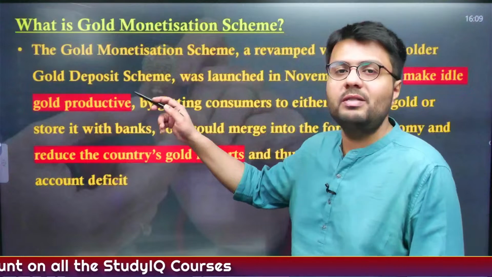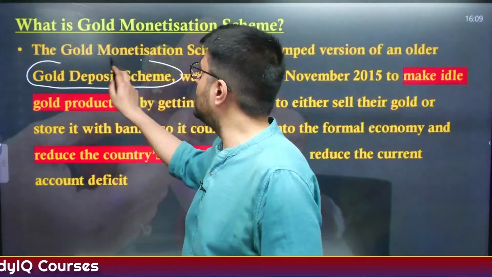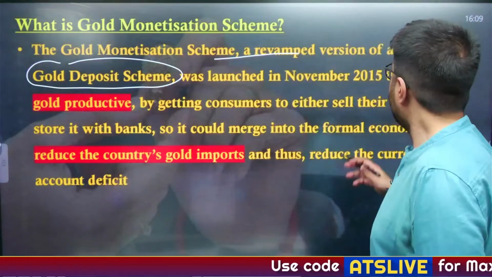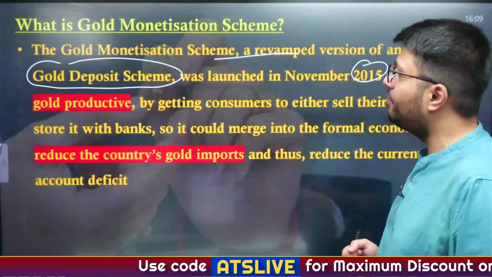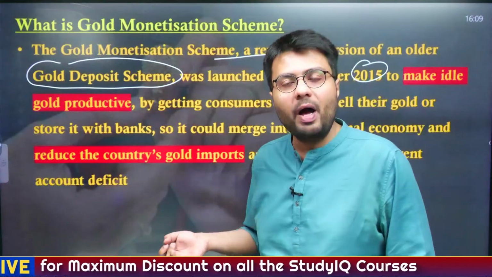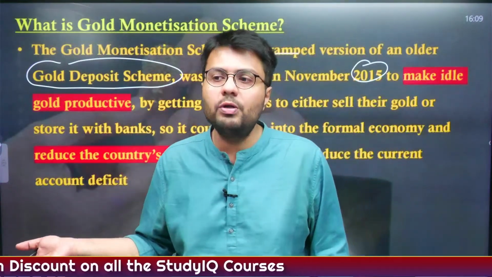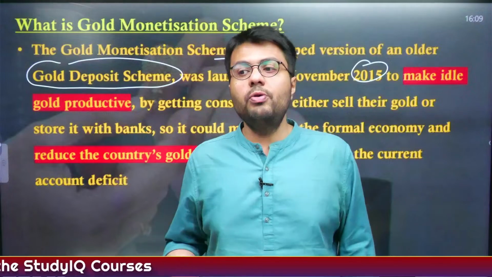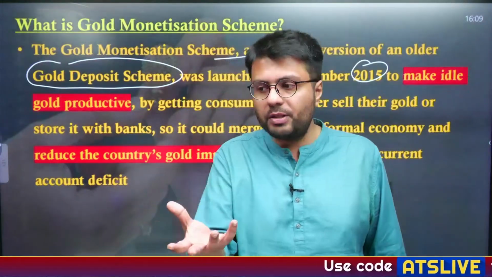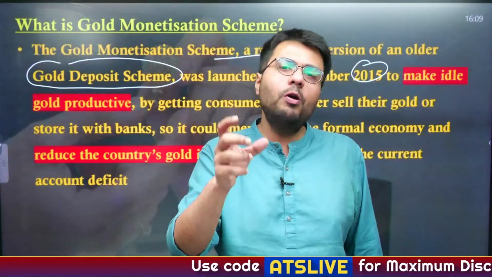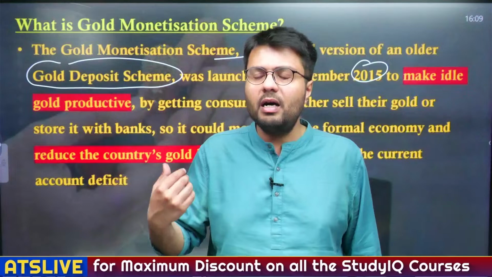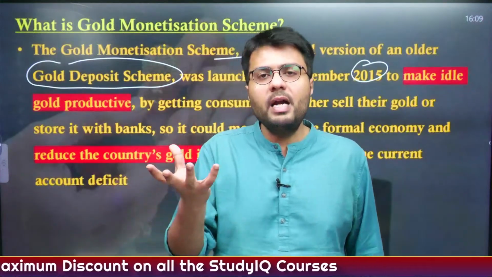Earlier there was a similar scheme in place known as the gold deposit scheme, and this gold monetization scheme is a revamped version of the older scheme, launched in November 2015. The intention of the government was that there is a large amount of idle gold available in our households. For example, the women in our households have too much jewelry. Similarly, people have invested in gold in the form of gold bricks, gold biscuits, gold coins, etc.